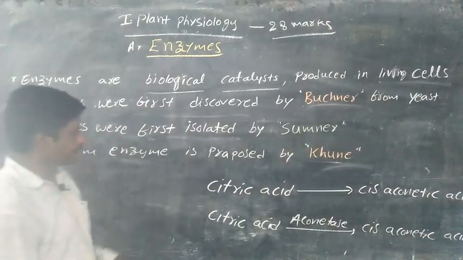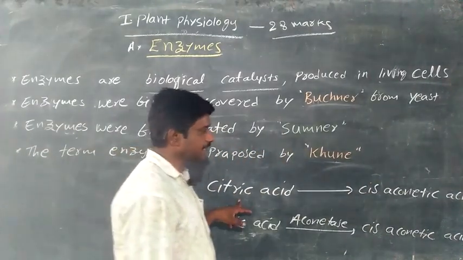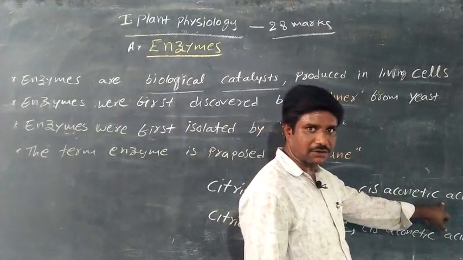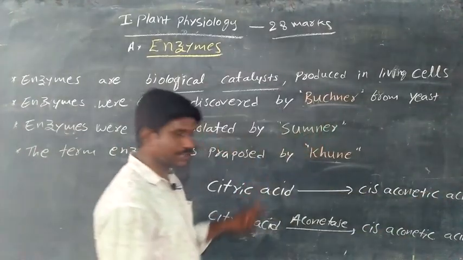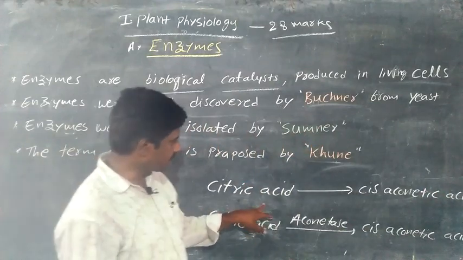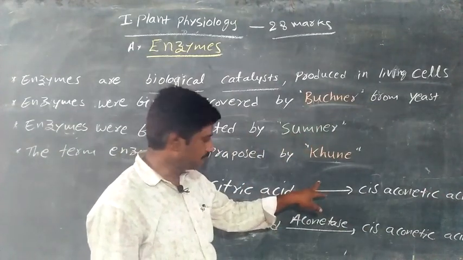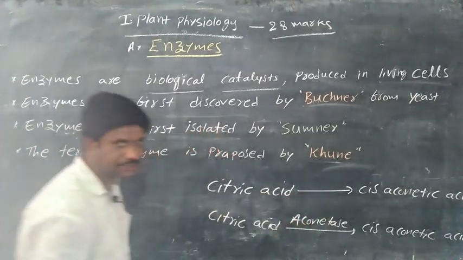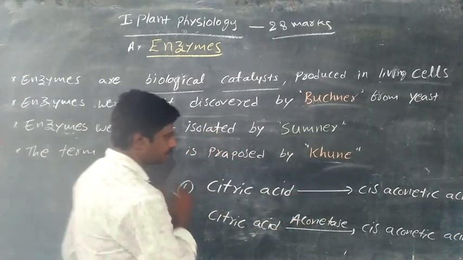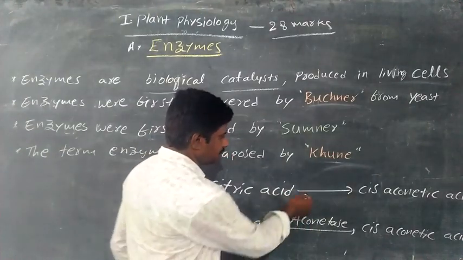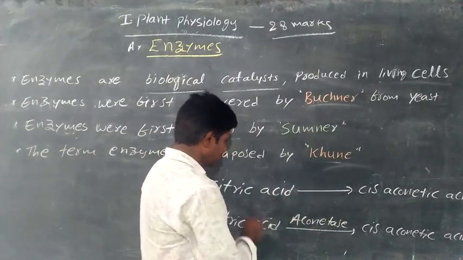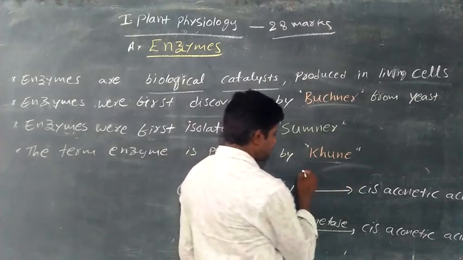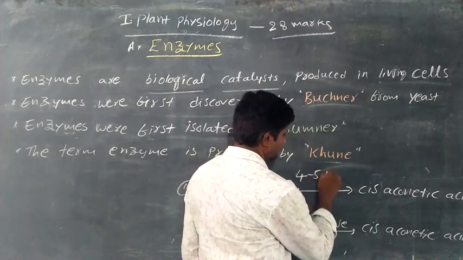So you see, citric acid is converted into cis-aconitic acid in both reactions. In the first reaction, the enzyme is absent. In the second reaction, the enzyme is present. The enzyme is aconitase. In the first reaction, where the enzyme is absent, this process will be completed in about 4 to 5 hours.